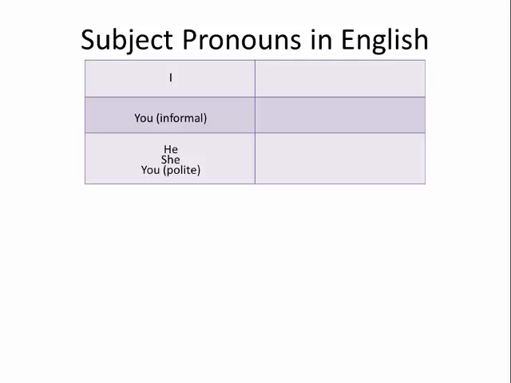Going back up to the top of the table, our next subject pronoun is we. This subject pronoun is used when we talk about a group and include ourselves in the group. For example, you can be talking with a group of your friends and say, "Hey, we should all go to the beach tomorrow." This implies that the group and yourself should go to the beach together.